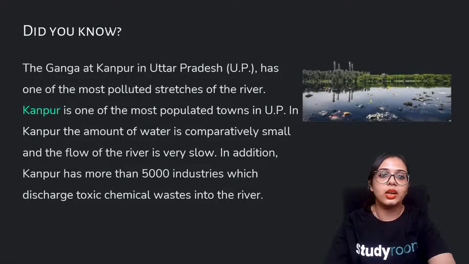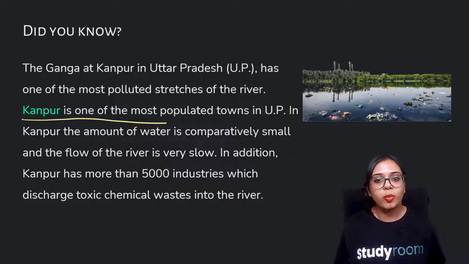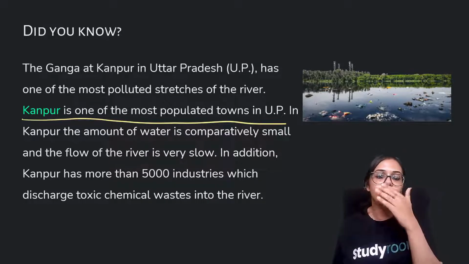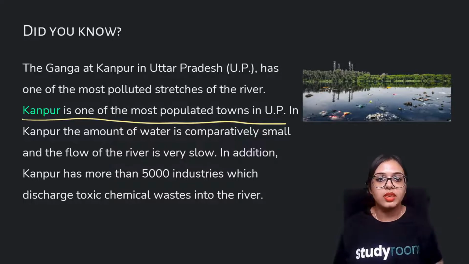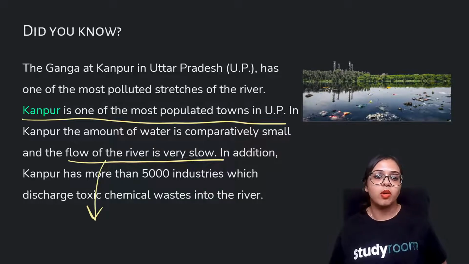Did you know that the Ganga at Kanpur in Uttar Pradesh has one of the most polluted stretches of river? All right, so Kanpur is one of the most populated towns in UP. UP is one of the biggest states of India. And in Kanpur, the amount of water is comparatively small, and the flow of the river is very slow. Why is the flow of the river slow? The flow of the river is slow because of the presence of pollutants.